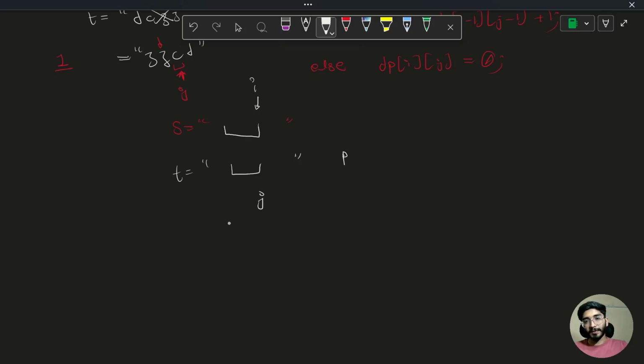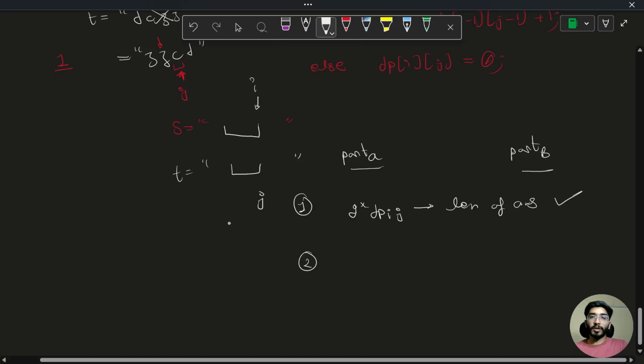These are the part A and part B. We know the length of this is the same, so we can easily say that 2 into dp ij is the length of my answer. This is a possible length. This was the first option.